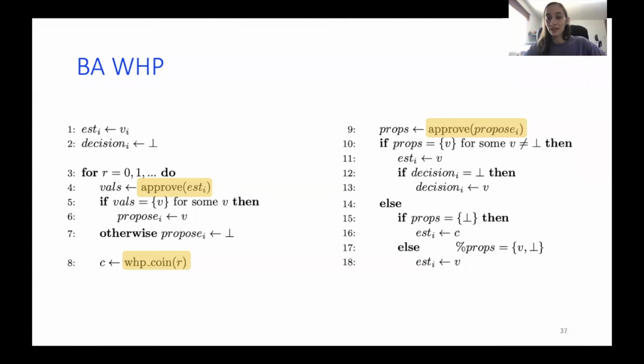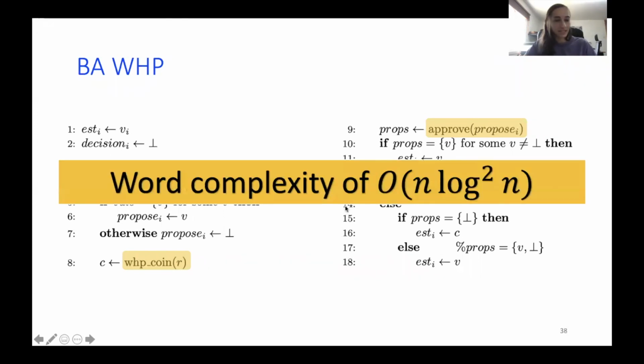And once again, since the shared coin has a constant success rate, we will terminate in the inverse of this probability, which leads to a constant expected number of rounds, leading once again to the constant expected number of committees we wanted, and O(1) expected time. So this is the word complexity.